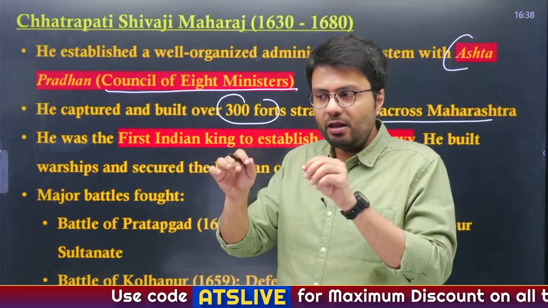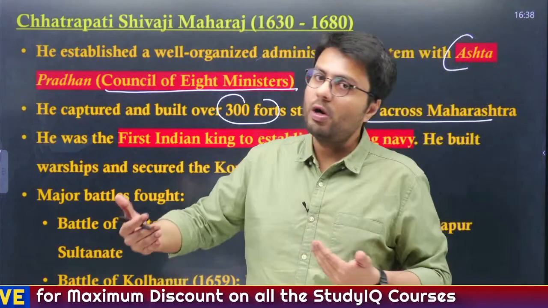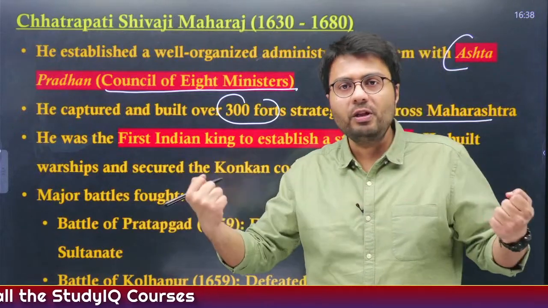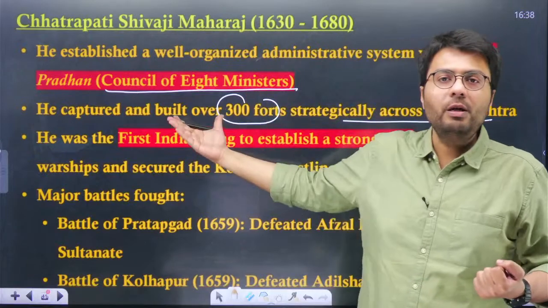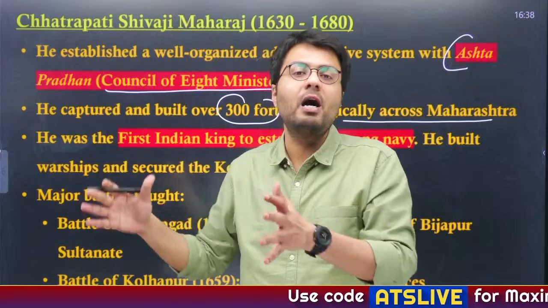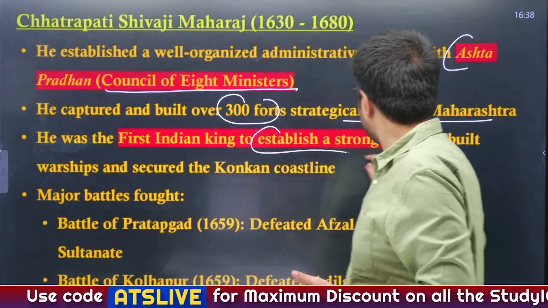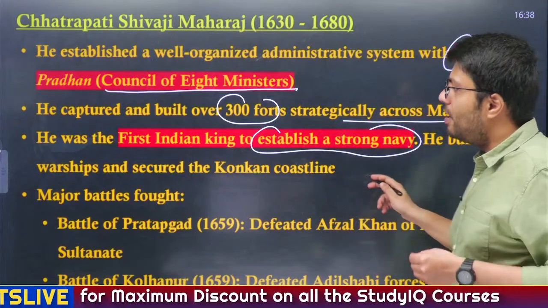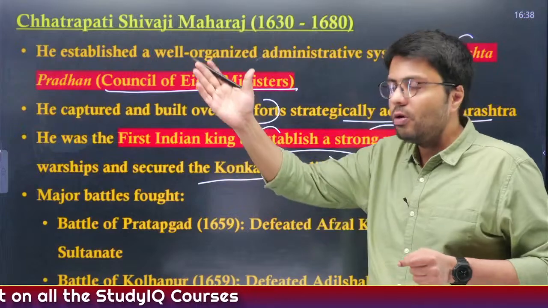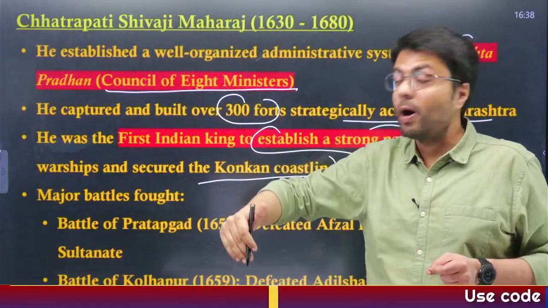So you have to understand the primary form of warfare engaged in by these Maratha warriors. This was guerrilla warfare, and they had control over the jungle and dominance over the forts, and that enabled them to dominate armies much larger in size than theirs. Now he was the first Indian king to establish a strong navy. He built warships which enabled the Maratha Confederacy to secure the Konkan coastline. The Konkan coastline is located near the Western Ghats between Maharashtra and Goa.